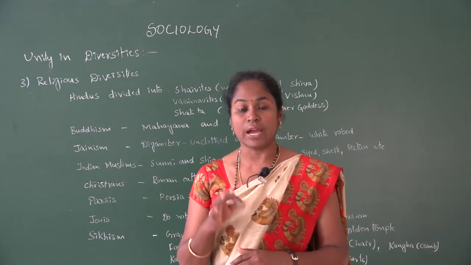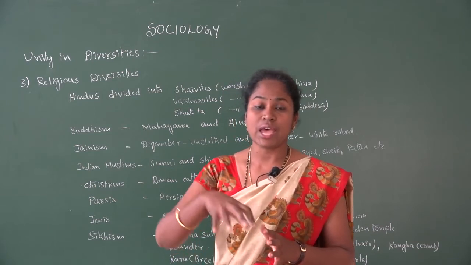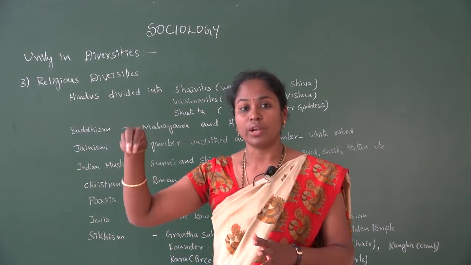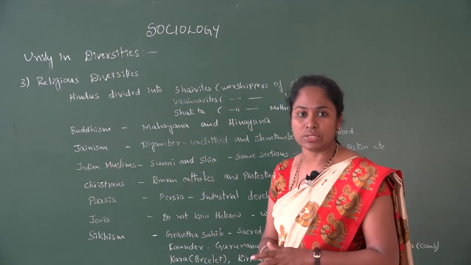Because of that they were interested in the development of industries. That is the major portion of development which was contributed by the Parsis to Indian society.